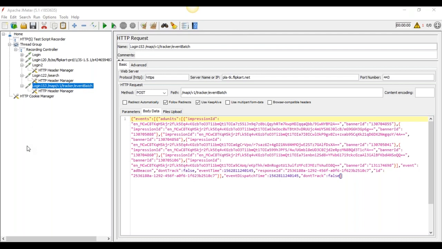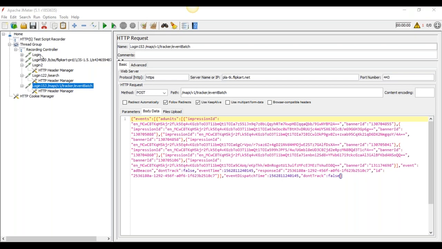So header manager, we need to add it. First, login is there. Under login, header manager is there. What is the header manager? We need to add every recorded element under that. In header manager, everything is recorded.